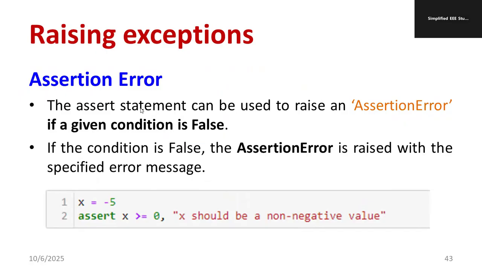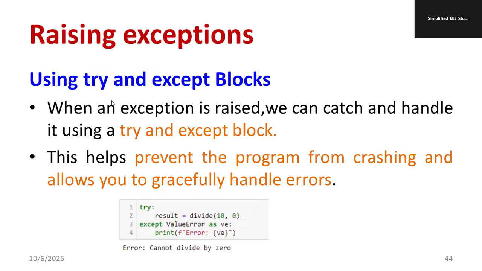So it will flag the error, and otherwise the program is going to stop. This will prevent a disruption of the program. That is why we use the assertion error. I hope you understood the meaning of assertion. Use the keyword assert and you can give one simple example. That is called assertion error.